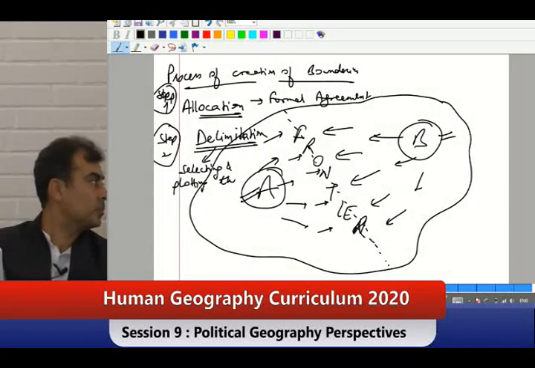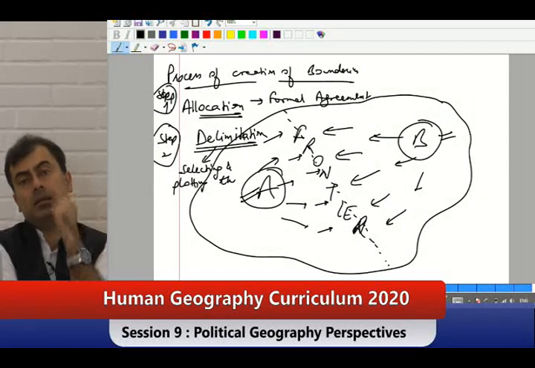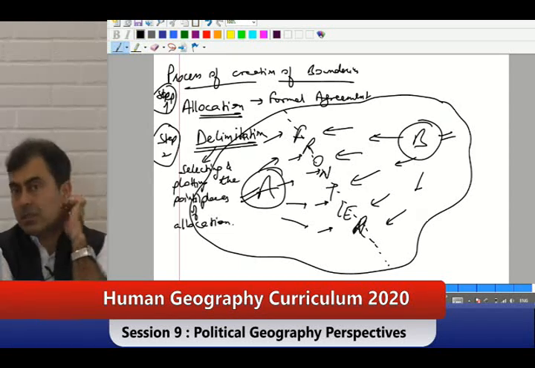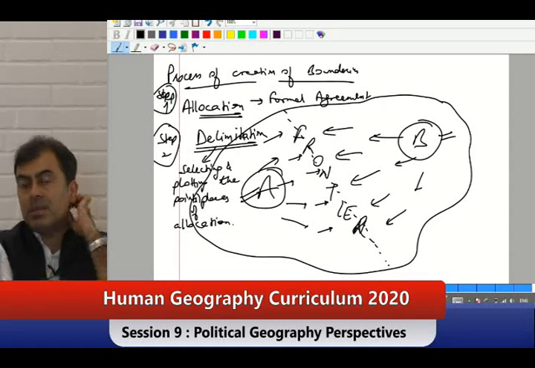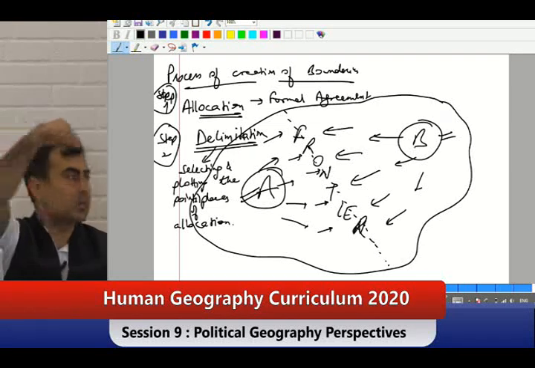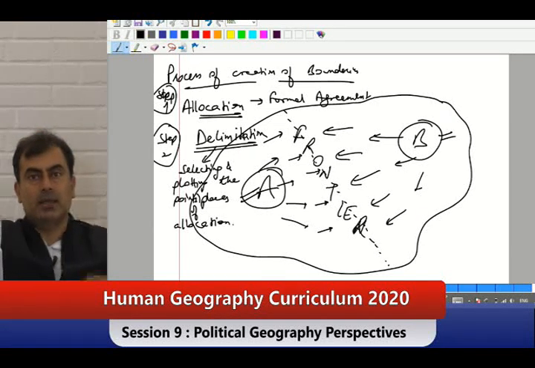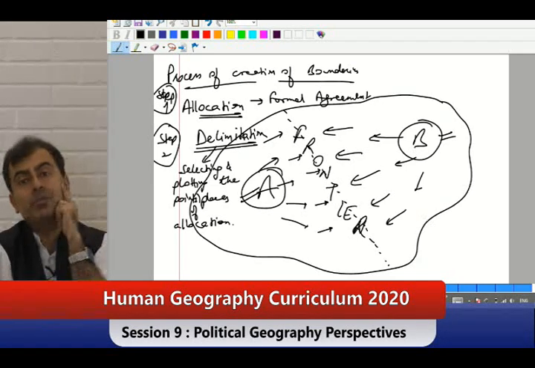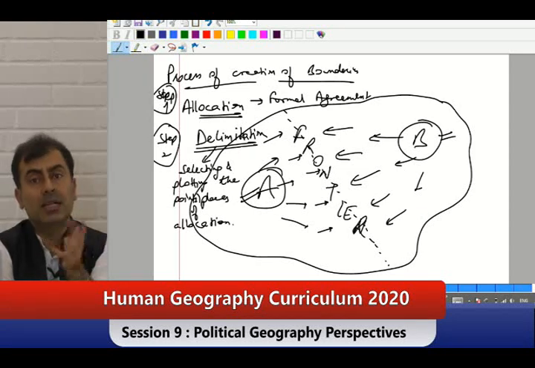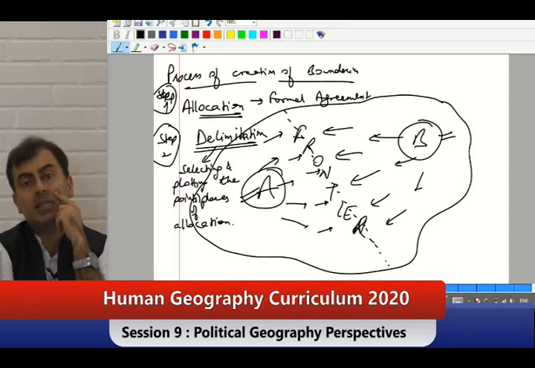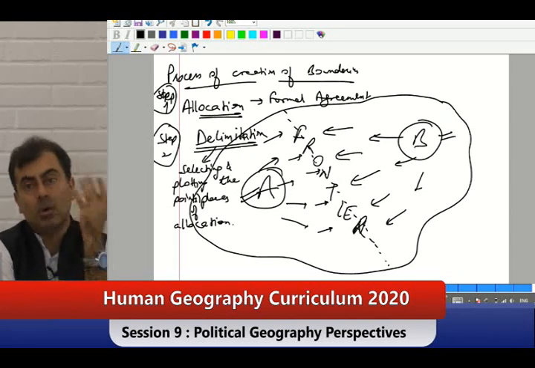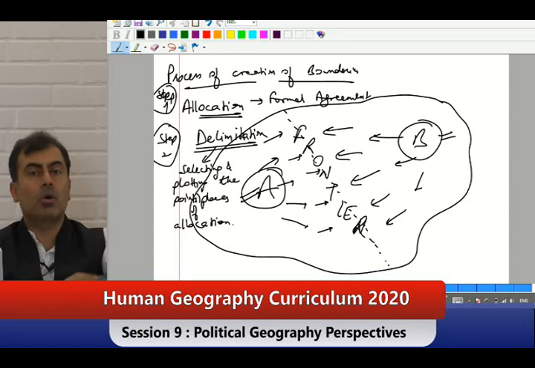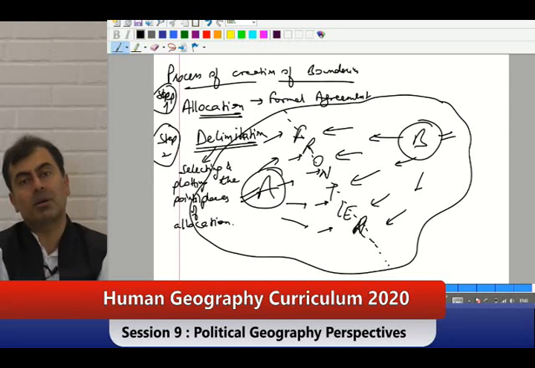Now sometimes it is very easy that mountains are there. Just imagine mountains are there and we take the summits, the peak summits, the highest points, and we say, okay, let us take an imaginary line as if it is connecting. Sometimes it is not available. Suppose it is a plain, then you will have to select. Let us sit down. On what basis are we selecting? Some historical map I have. Okay, you sit and let us talk on this. By this international principle we must be doing that.